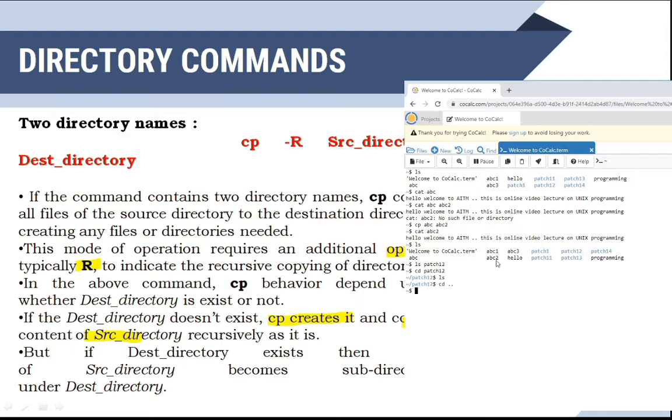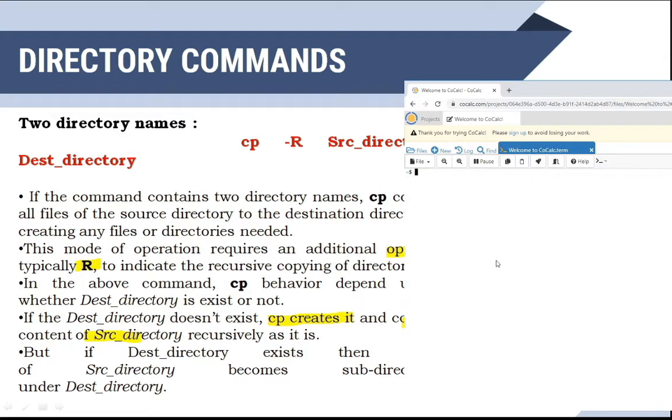Now see here what I will do: copy abc, abc 1, and abc 3. These files I want to copy into the patch 1 3.